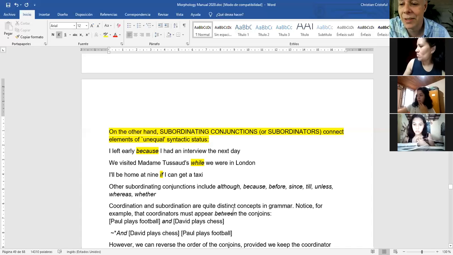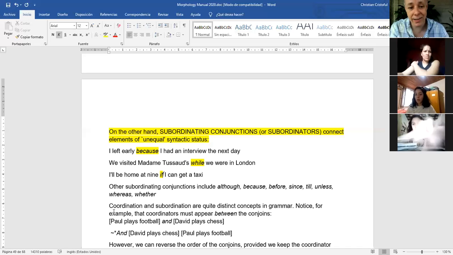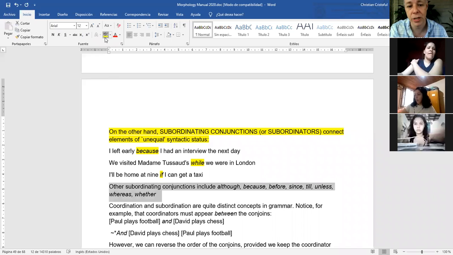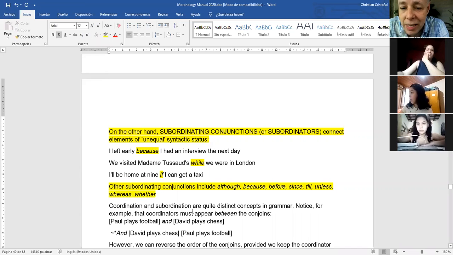I said that the most typical conjunctions are and, or, and but. Here we're looking at more conjunctions: because, while, if are also conjunctions. And we have a list in the manual. Other subordinating conjunctions include although, before, since, till, unless, whereas, whether.